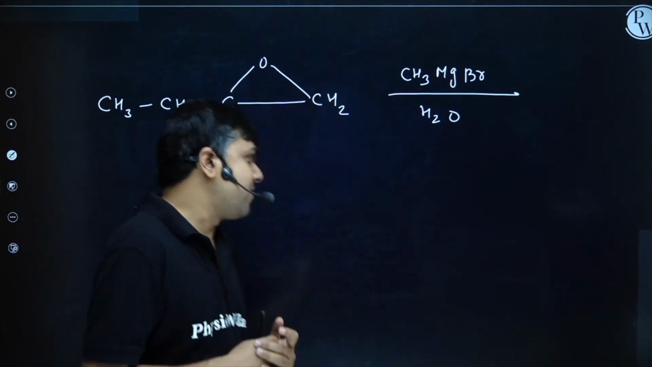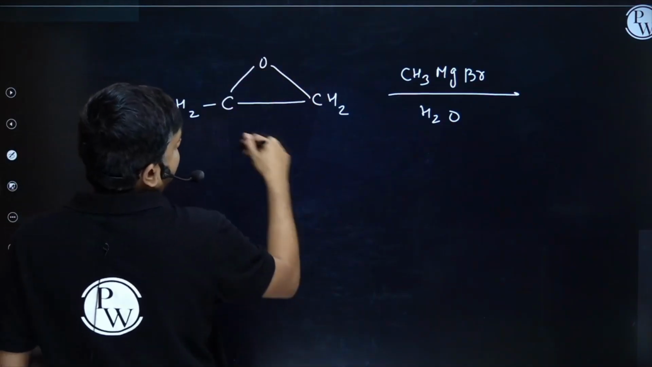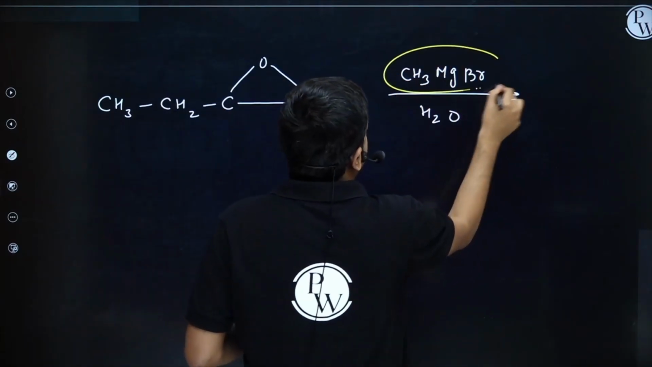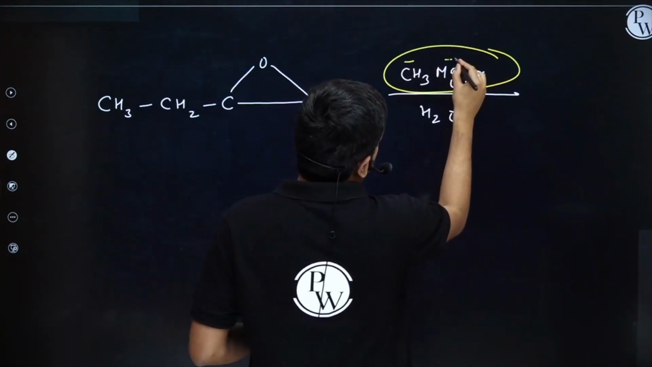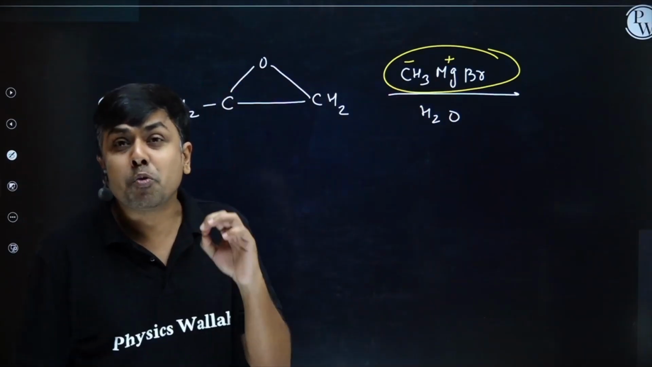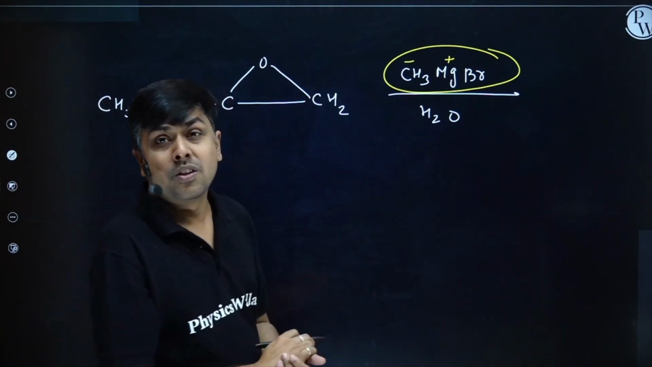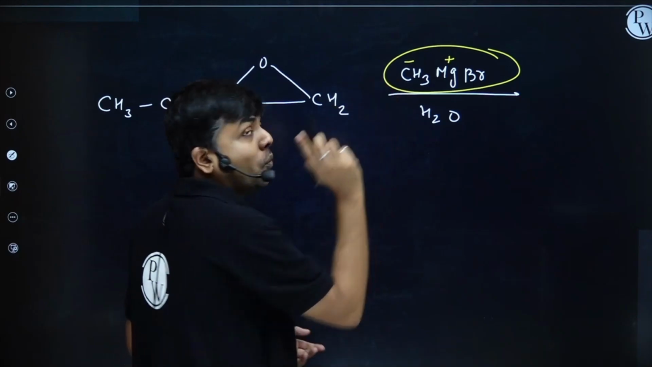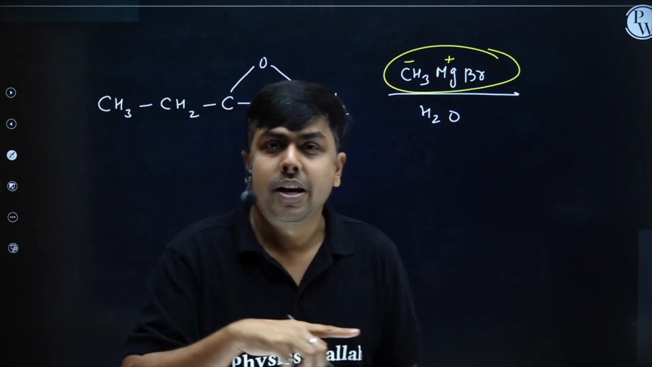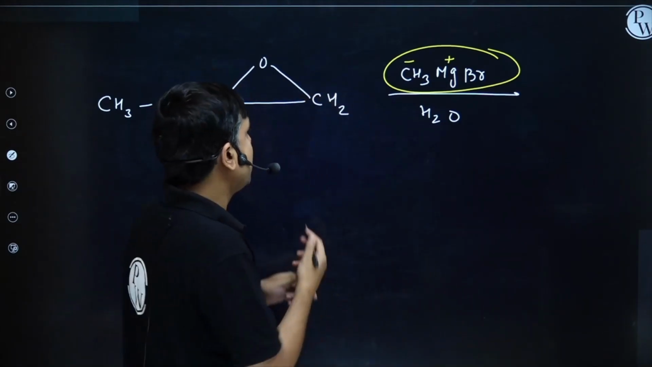So let's discuss this. I'm having a 3-member cyclic ether, right? Epoxide ring. And it's treated with Grignard in the first step, CH3 minus OMgBr plus. Now this CH3 minus will act as a nucleophile. The reason is no acidic hydrogen. Now this CH3 minus will attack on the less substituted carbon. It will preferably always attack on the less substituted carbon.